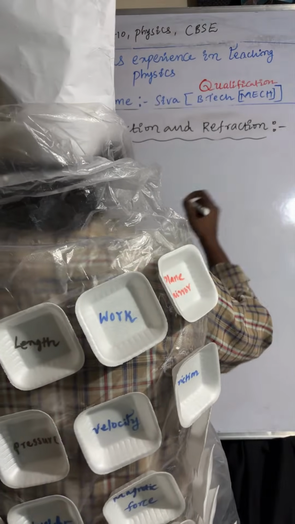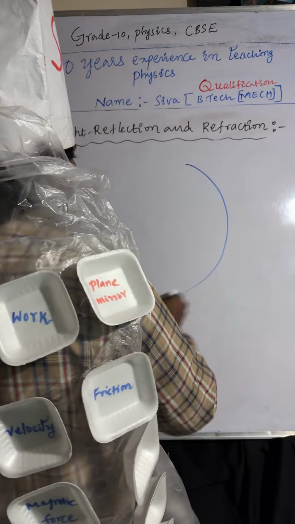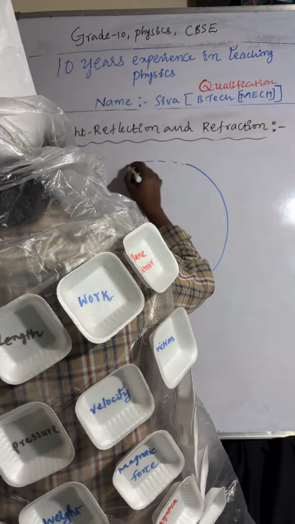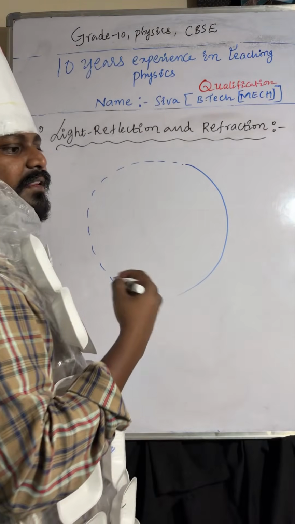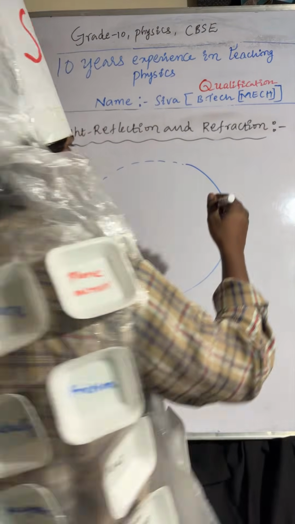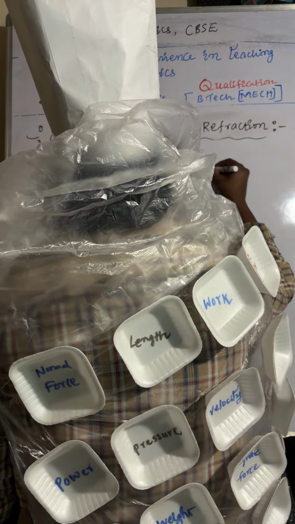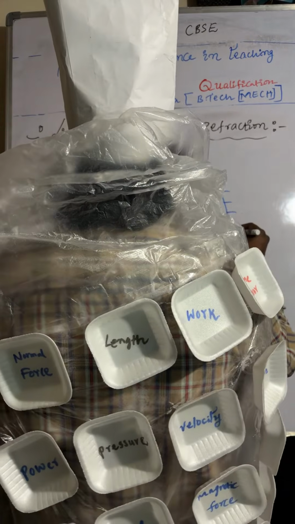Spherical mirror. So what do you mean by spherical mirror? The mirror which is in the form of curved shape. So curved shape, like this. Okay, so I'm taking the concave mirror. I'm considering the concave mirror like this. This is the concave mirror.